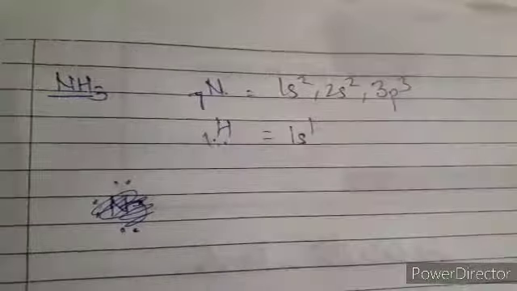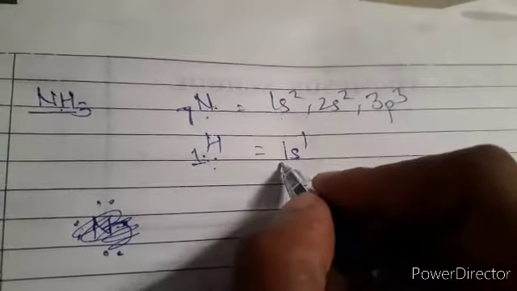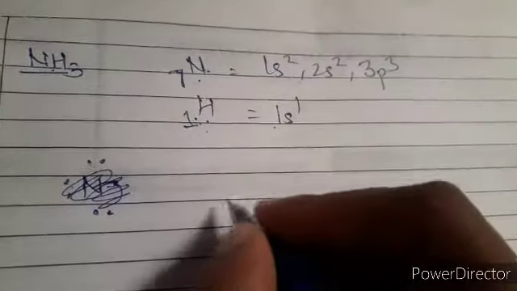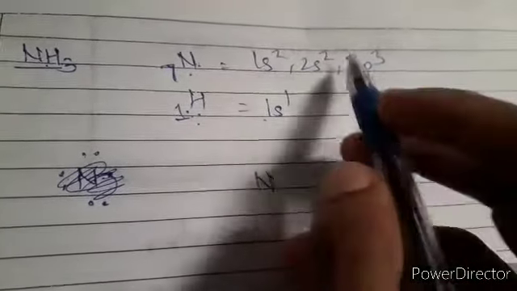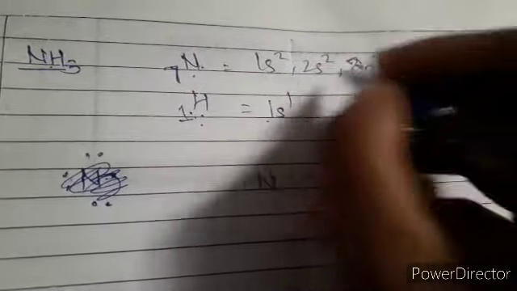Next, ammonia, and in this ammonia there are two atoms, nitrogen and hydrogen. Nitrogen atomic number is 7 and its electronic configuration is written in this manner, and hydrogen atomic number is 1 and its electronic configuration is written in this manner. So what we used to do, when we were making their structures, we used to take the valence electrons. Over here, just see it over here, this is the part for your valence electrons.